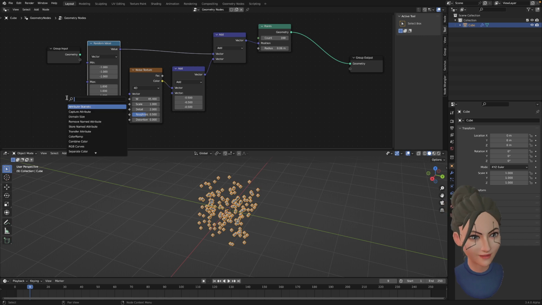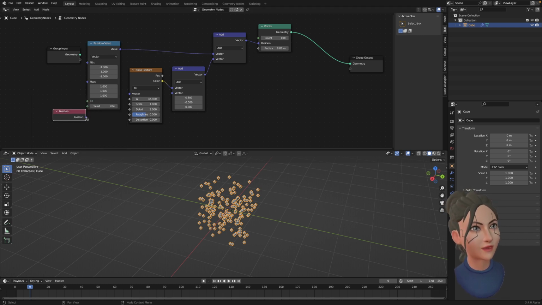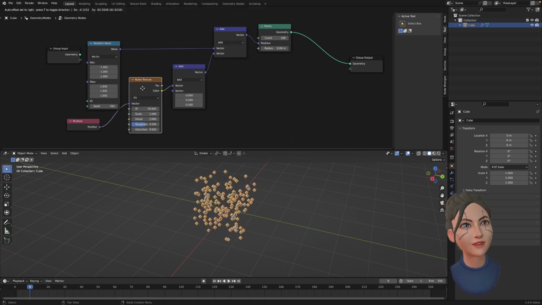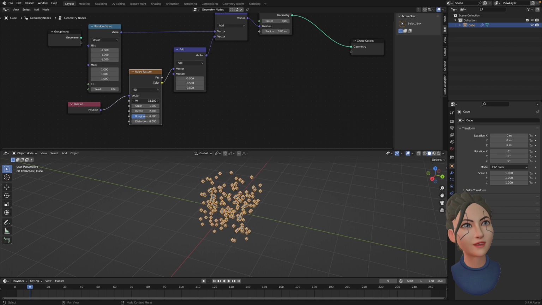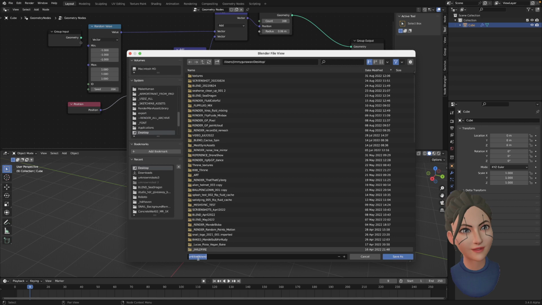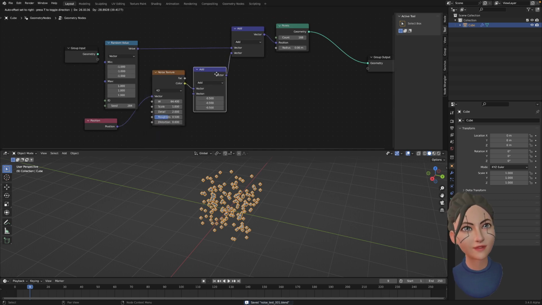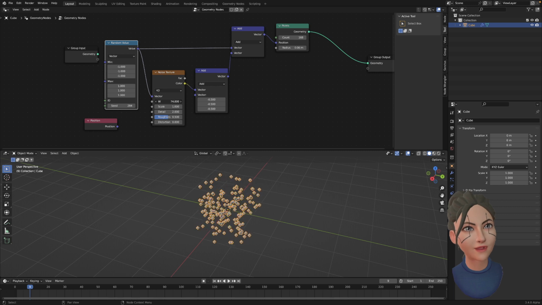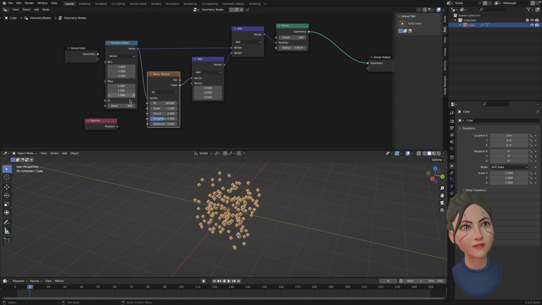Oh, okay, we need to plug in the position. It's weird. File, save as, it's probably a bug. Maybe we need to plug in random value here. Now it's working. Wow. Interesting.